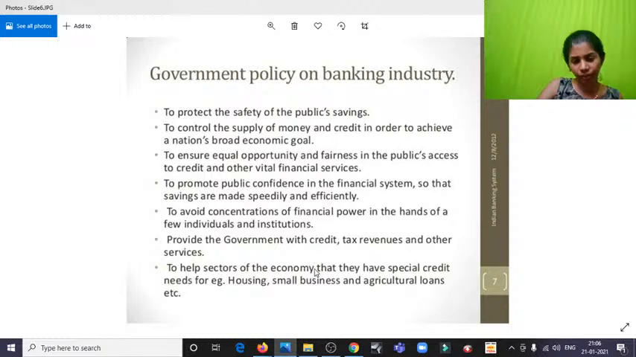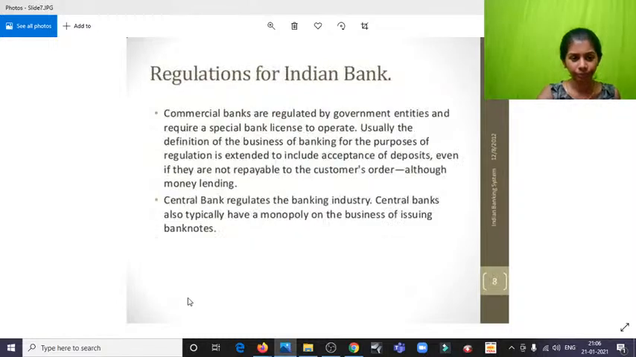For all these welfare measures they have to do for us, they need money. For the money, we have to give them. And to help sectors of the economy that have special credit needs, for example, housing, small business, agricultural loans, etc. The Federal Bank was first started as a farmers' bank, and not just Federal Bank. There are many banks which have their own objectives, like SSI banks. The reason for that is to give lots of credit facilities or loans. For some people it will be business related. For some banks, their motive will be women empowerment. So they have their own objectives for that.